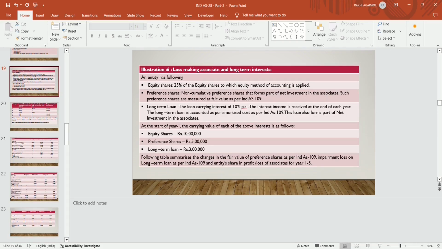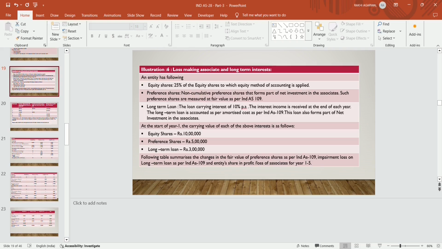Illustration 6: loss making associate and long term interest. An entity has the following: equity share, that is 25% of equity shares, to which the equity method of accounting is applied. Preference shares, that is non-cumulative preference shares that form part of net investment in the associate. Such preference shares are measured at fair value as per Ind AS 109. And long term interest is also long term loans. The loan carries interest of 10% per annum. The interest income is received at the end of each year. The long term loan is accounted for at amortized cost as per Ind AS 109. The loan also forms part of net investment in the associate.